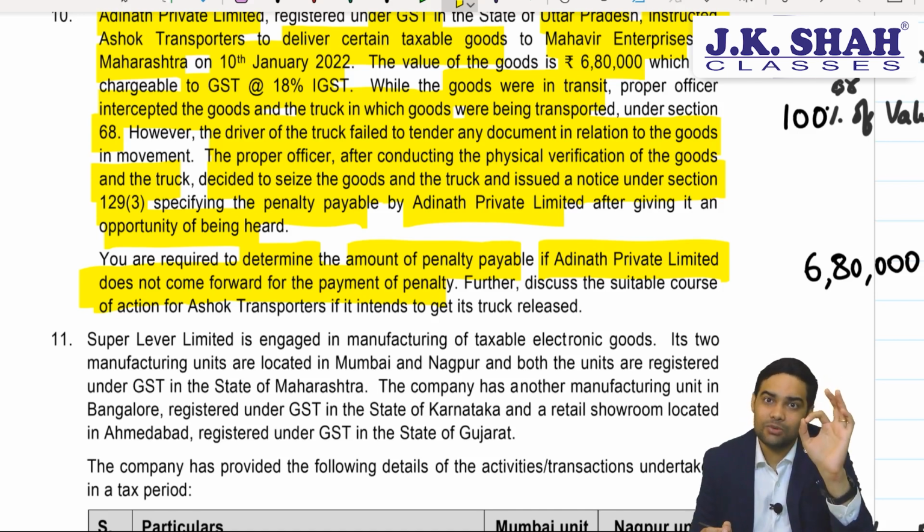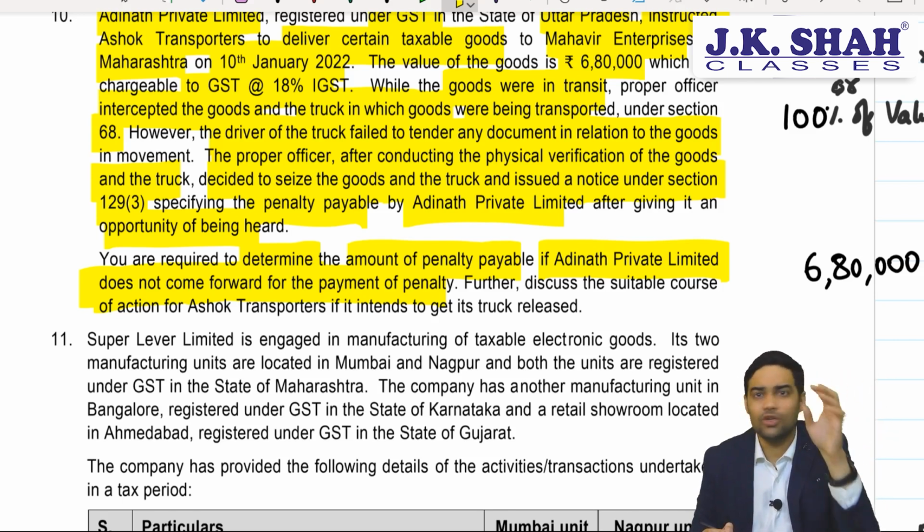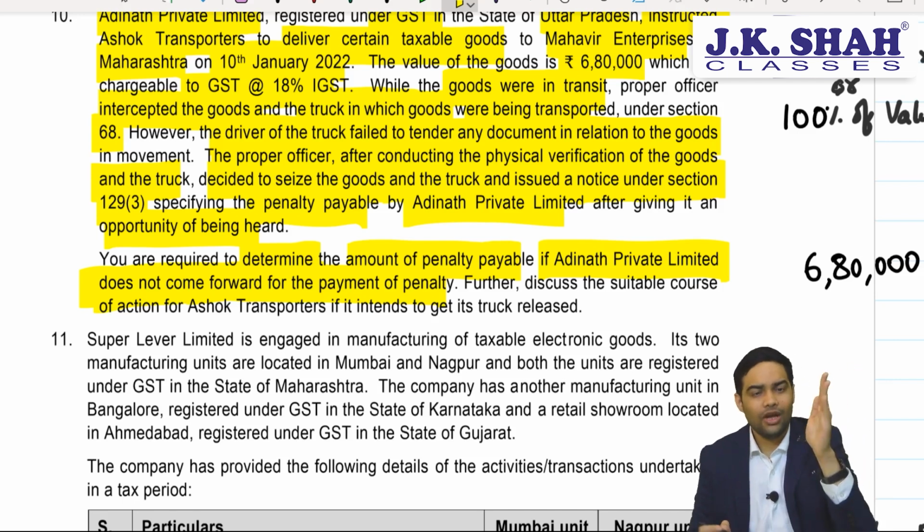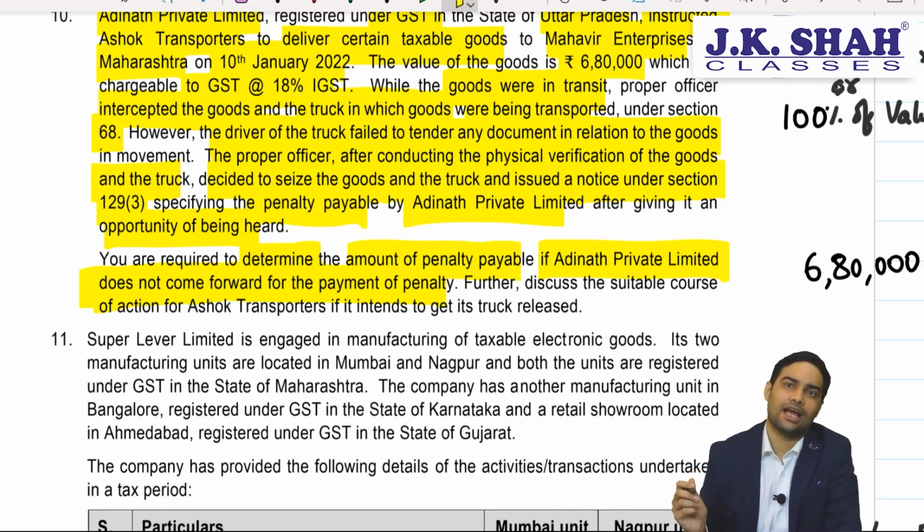Institute has taken a position that it would be 50% of value for IGST also. Personally, I don't agree to that. I think there should be a revision, but say suppose an examination question comes, I would recommend you to write what I am showing you, plus you also mention that 50% of the value being considered, that would be the answer. It's better not to take a risk and write both the things, because in my view this is the law.